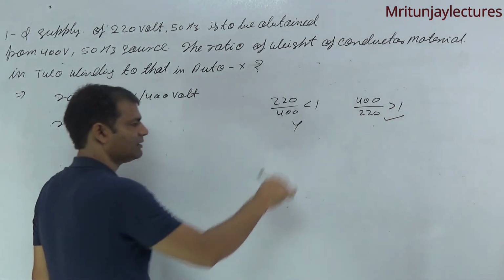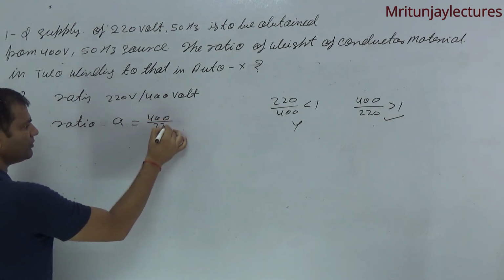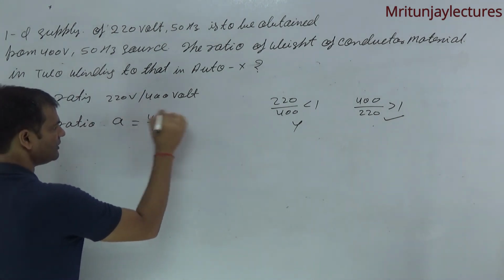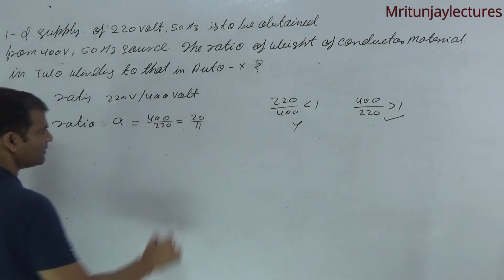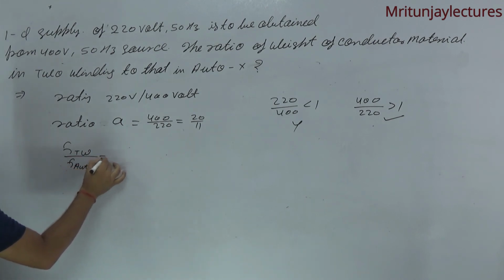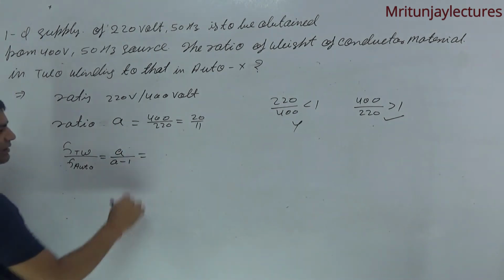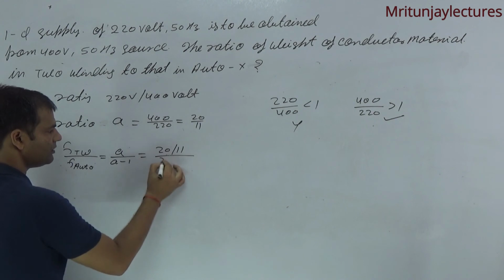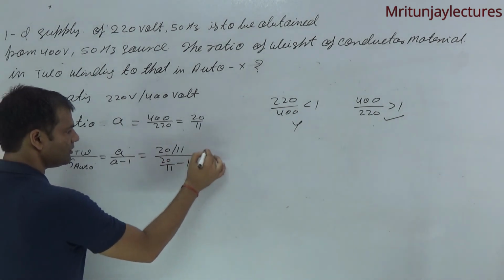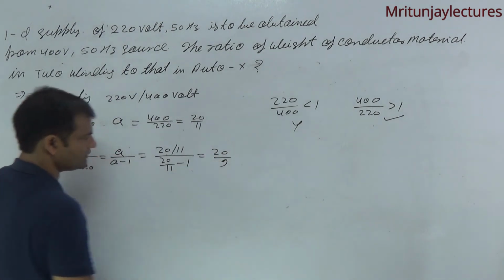The preferred one is 400 divided by 220, that is 20 by 11. Clear? Now I know that GTW divided by G auto is A divided by (A minus 1). Finally, 20 by 9 is the final answer.